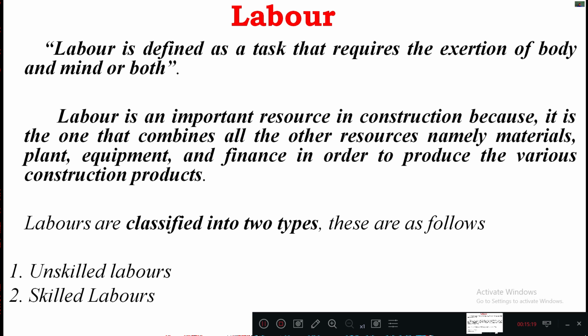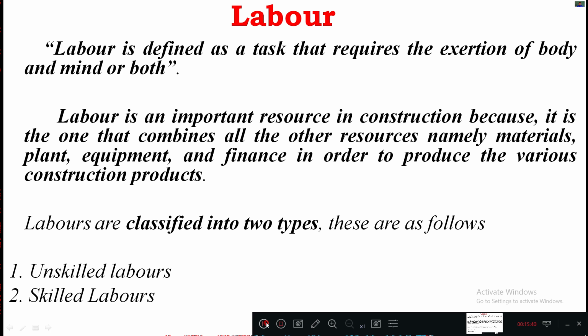If you want to bring materials from one place to another, you require machines as well as labor. So whatever other resources you need to operate, you require labors there. So here labor is the most important among all these resources.